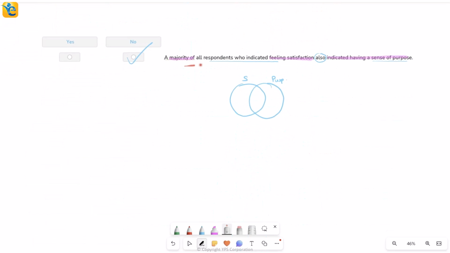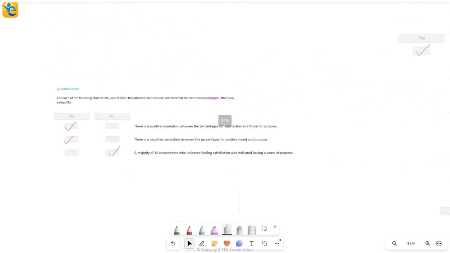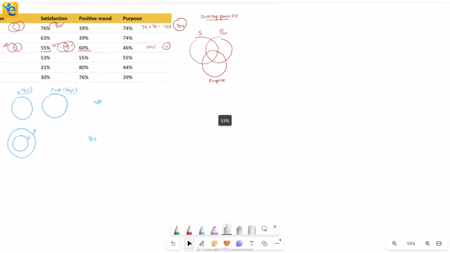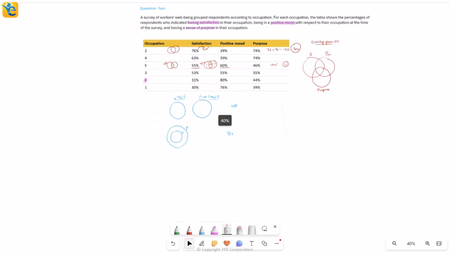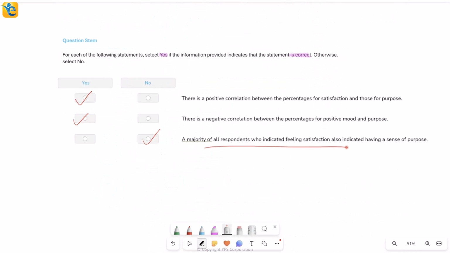Then finally, this last statement came in where we talked about the overlap between two categories, two of the columns. But when we first understood the data set, we had understood that yes, there is an overlap, but there's no way for us to exactly tell how much overlap there is. The question is asking about total overlap, although the information given is about one occupation at a time, and different occupations were behaving differently. I was getting a sure yes in one, and yes or no mixed in other places. So there was no way for us to decide what the overlap is and give an overall answer, which therefore made just the third statement not correct.